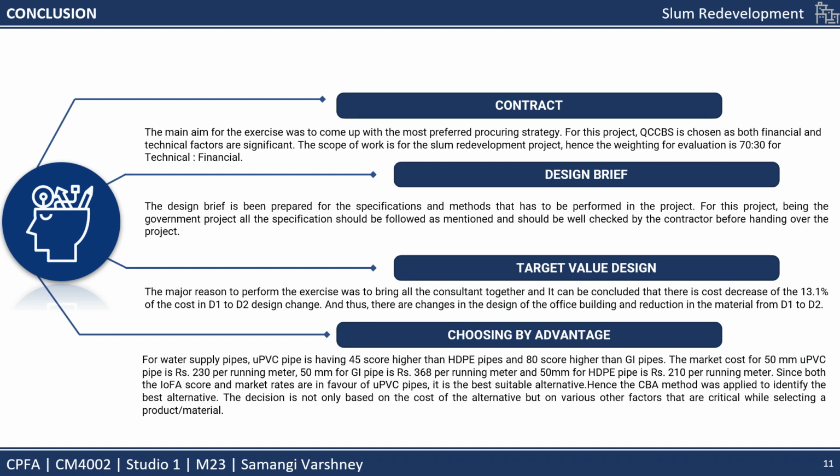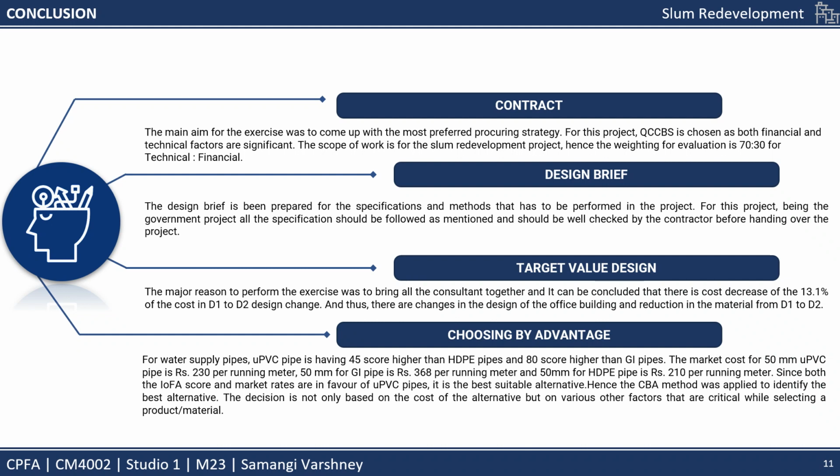From all the exercises, we concluded the project's feasibility. In the contract assignment, the main aim of the exercise was to come up with the most preferred procurement strategy, that was QCBS, in which both the financial and the technical factors are significant. The scope of work is for the slum redevelopment project, hence the evaluation was 70-30 for technical and financial. The design brief is being prepared for the specifications and methods that have to be performed in the project. And for this project, being a government project, all the specifications should be followed as mentioned and should be well checked by the contractor before handing over the project.